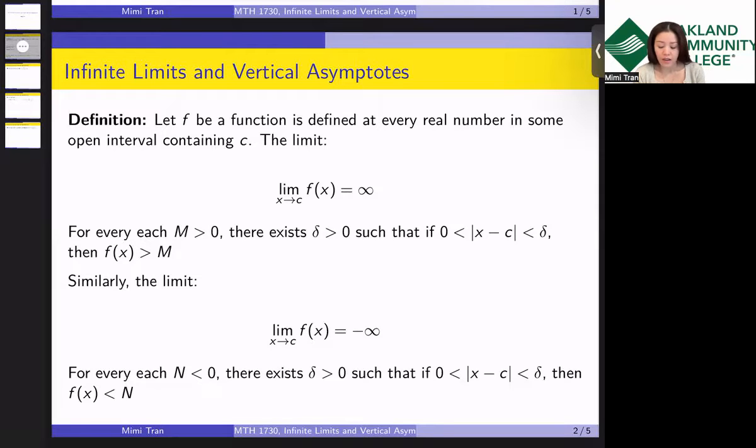Then there exists a positive delta such that if the distance x minus c is between 0 and delta, then the function f of x is always less than the negative value N. So in a sense, it could go to negative infinity, right? Because N is a really small number.